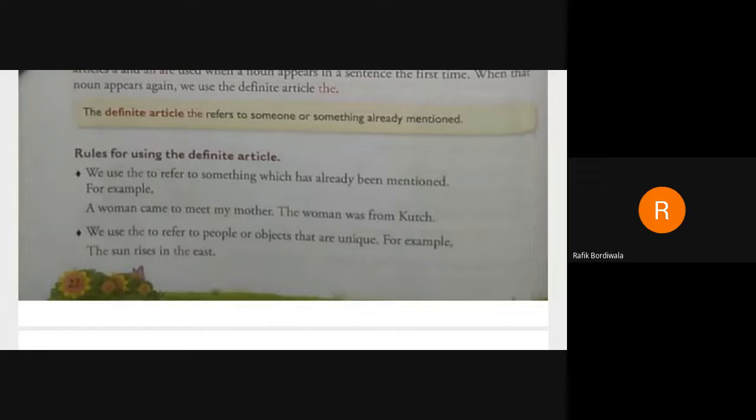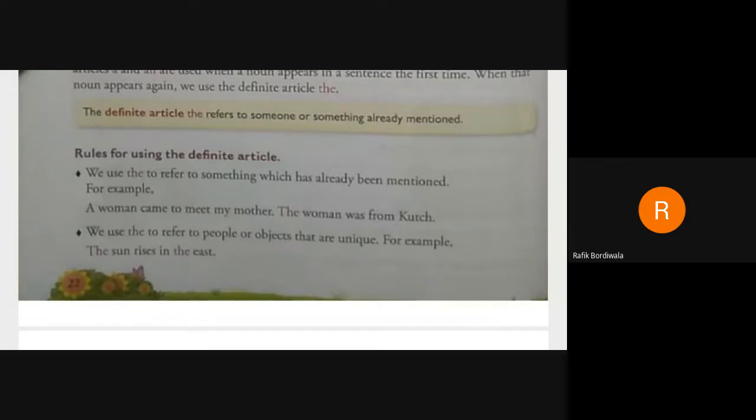I am talking about a woman for the very first time, and fortunately, the woman is meeting my mother. So in the first clause of that sentence, we are introducing a woman for the very first time.